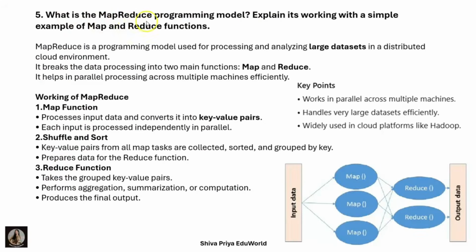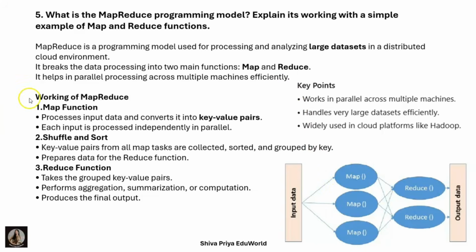And the next question is: what is the MapReduce programming model? Explain its working with a simple example of MapReduce function. MapReduce is a programming model used for processing and analyzing large data sets in a distributed cloud environment. It breaks the data processing into two main functions, that is map and reduce. It helps in parallel processing across multiple machines efficiently.